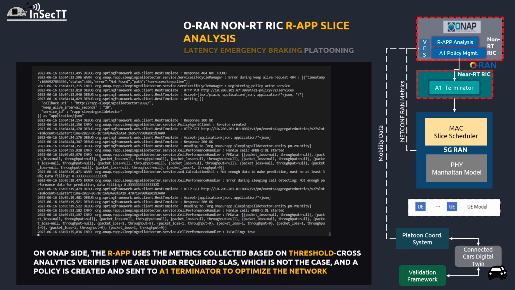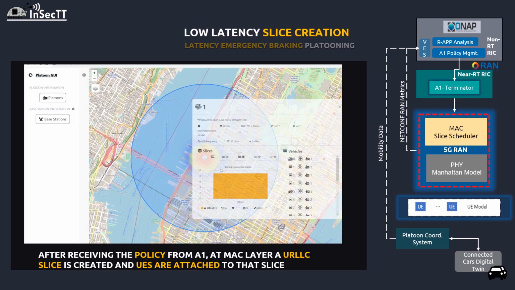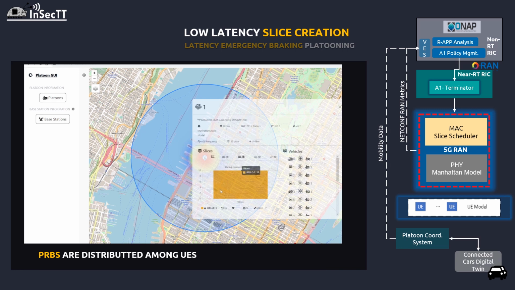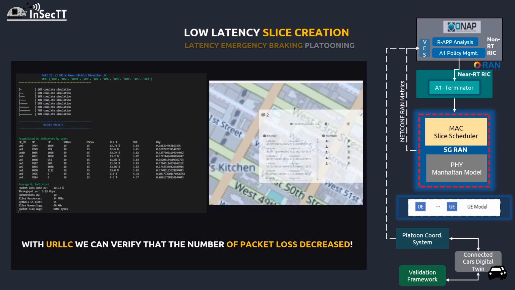Then the RAP uses the metrics collected based on threshold cross analytics and verifies if we met required SLAs, which is not the case. To mitigate this, a policy is created and sent via A1 terminator to the RAN to optimize the network. Slice allocated PRBs can change according to inter-slice scheduler decision with a custom granularity. In this case, enforcement was carried out to create an ultra-low latency slice. With the low latency network slice on the RAN side, we observed that the packet loss decreased.